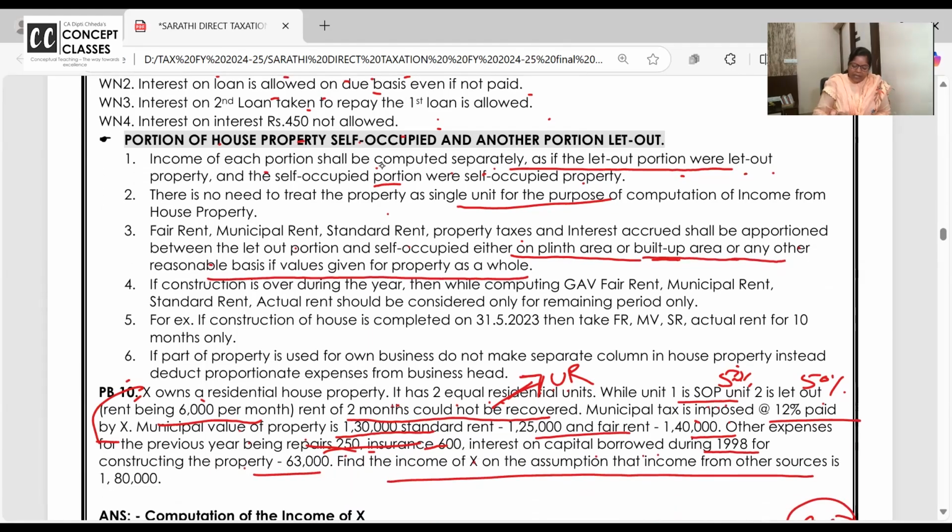If construction is over during the year, then while computing GAV, fair rent, municipal value, standard rent, actual rent should be considered only for the remaining period. This came in between, but I already clarified. If the construction is over in between the year, like it was completed in May, then fair rent, municipal value, standard rent, actual rent, only for the remaining months you have to take. Okay, right. Yes.